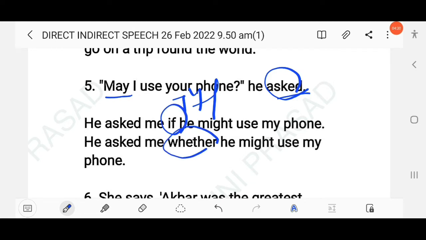He asked me if he might. So I refers to the speaker, who is he. So here you have to use he. He asked me if he might use my phone. Your phone means my phone. So your phone, this is a possessive adjective. So here the possessive adjective will also be changed, my phone.